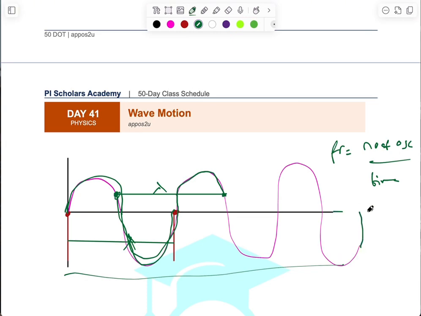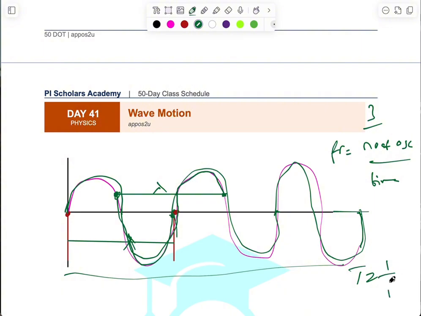I think I should just bring this here. So in this place, you have 1 oscillation. When you go again like this, you have 2. When you go like this again, you have what? 3 oscillations. So that would be 3. If you know the time that this one is, let's say it is 6 seconds, that would be 3/6. And period is the inverse of frequency. Take note of that. Period is the inverse of frequency.